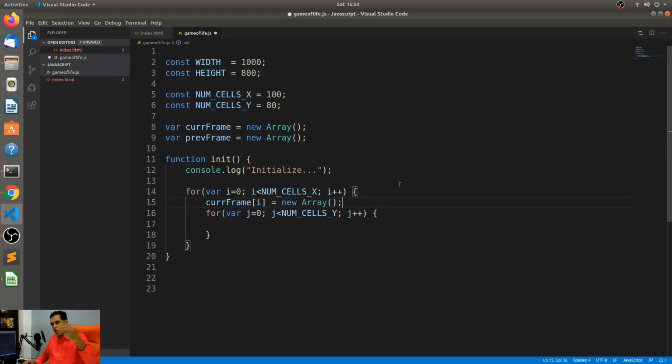All right, so basically this is like a two-dimensional array, and current frame of j is equal to... one thing we forgot to tell. What will this array contain? Essentially it is going to contain just Boolean values. It will either contain a true or a false. If it is a true, it means it is alive. If it's a false, it means it's dead.